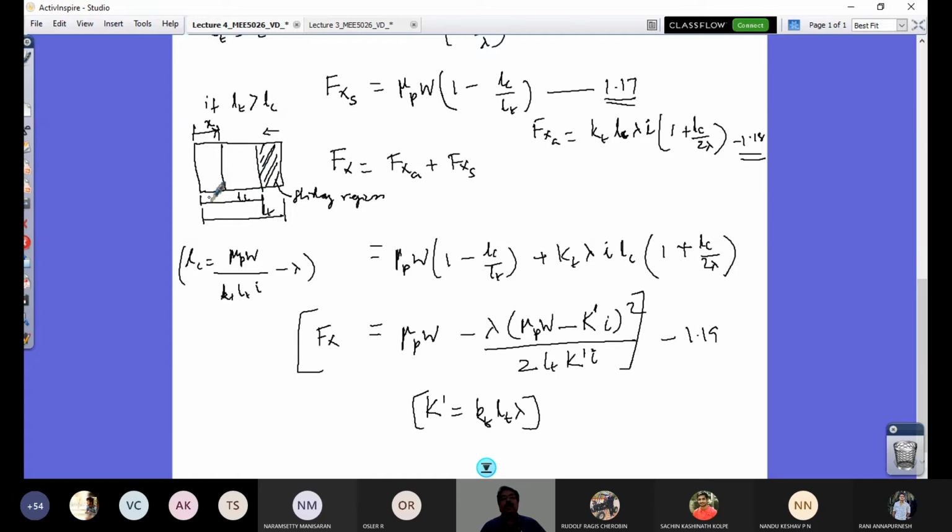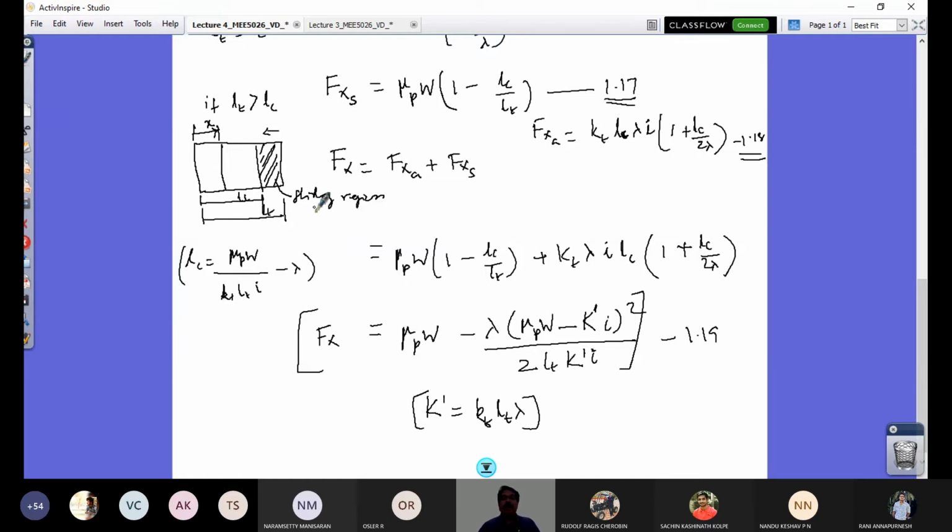So when LC reduces and LC becomes 0, my entire contact patch is going to be with the sliding point. So that is the corresponding point B, because point B is a point which divides the zone where there is full sliding, and the zone where there is slight adhesion and no sliding, no adhesion at all.